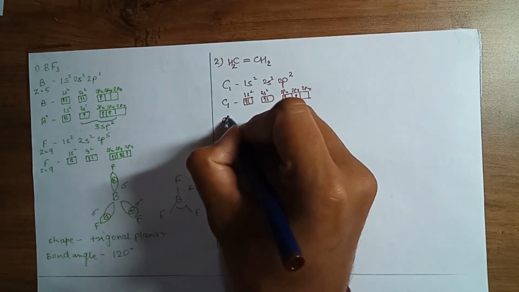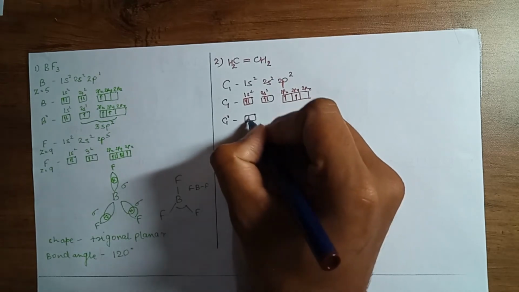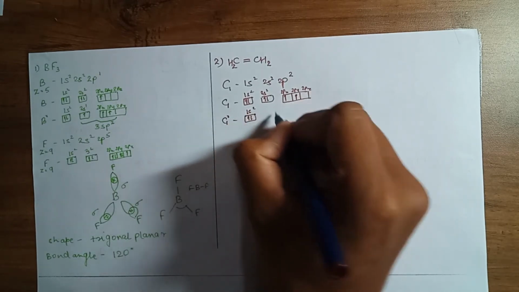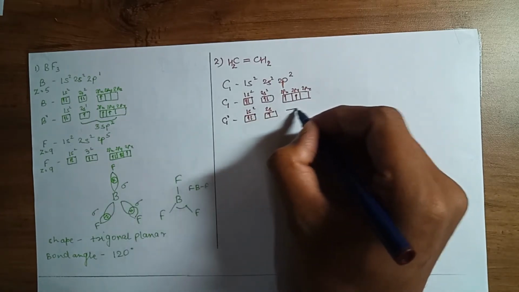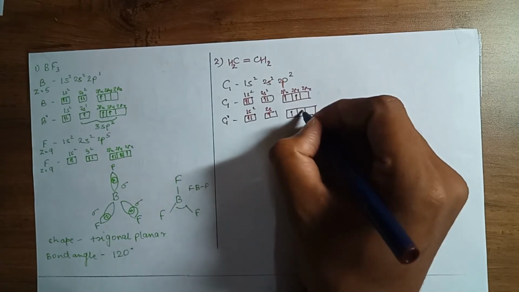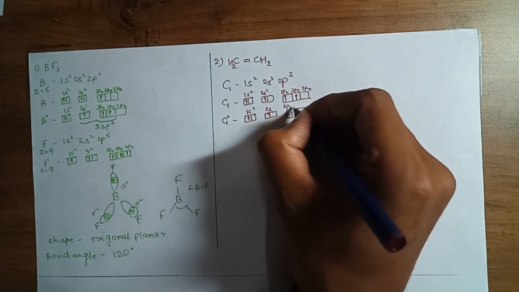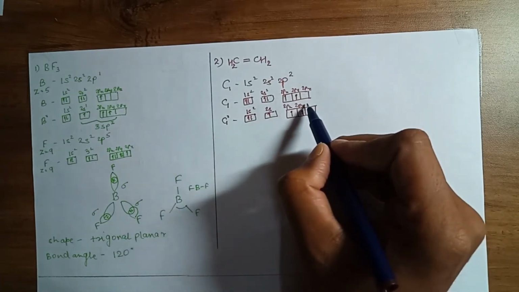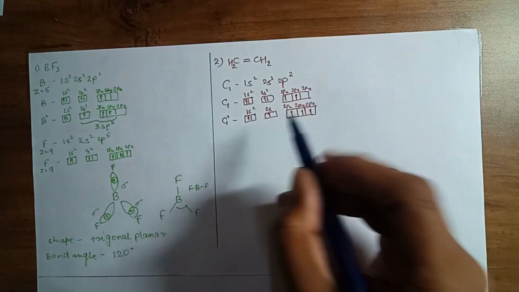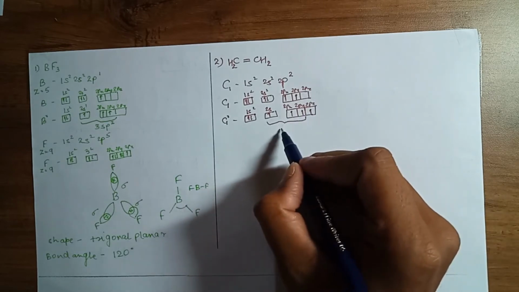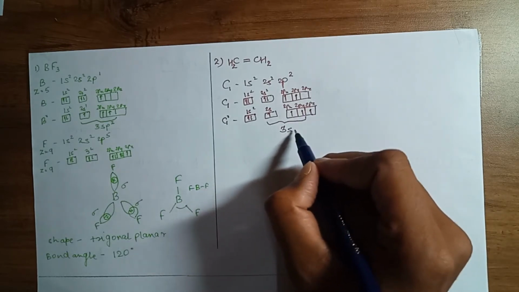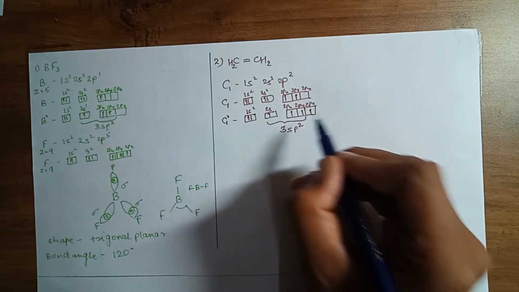After getting some energy, carbon will get excited, as a result of which 1 electron from the 2s orbital will jump into a 2p orbital. So now the 2s orbital and two 2p orbitals will overlap to give 3 sp2 hybrid orbitals.